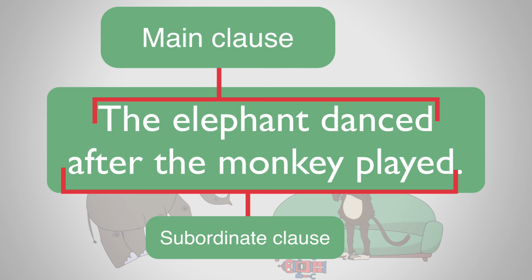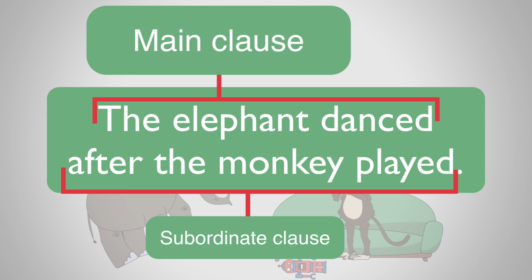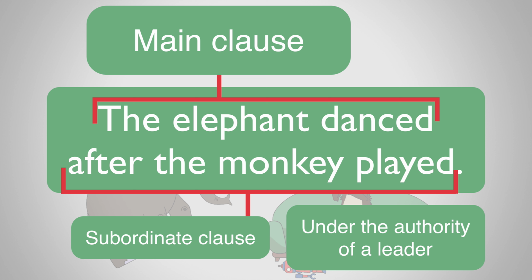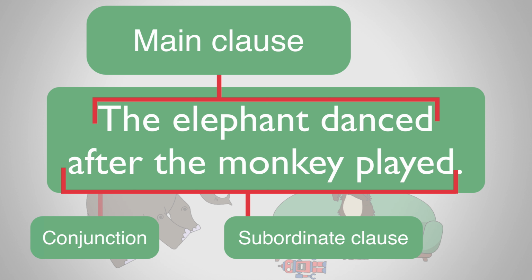It's almost like the main clause is the boss or the leader in the sentence, and the subordinate clause does a little work for the boss. Well, in fact, the word subordinate can be used to mean under the authority of a leader, and that's exactly what's happening here. Notice how the conjunction after joins the clauses together.